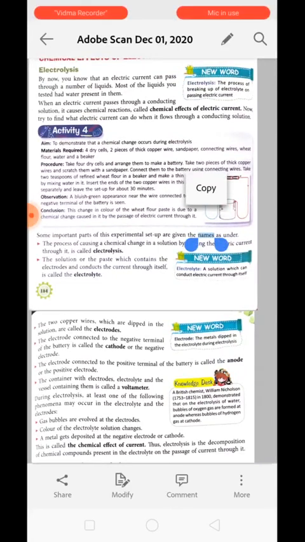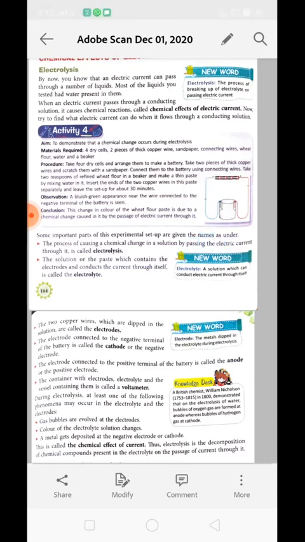By now we know that electric current can pass through a number of liquids. Most of the liquids we have tested had water in them, and water was present in its impure form. That is why they were good conductors of electricity. So when an electric current passes through a conductive solution, it causes a chemical reaction, and this is called the chemical effect of electric current.